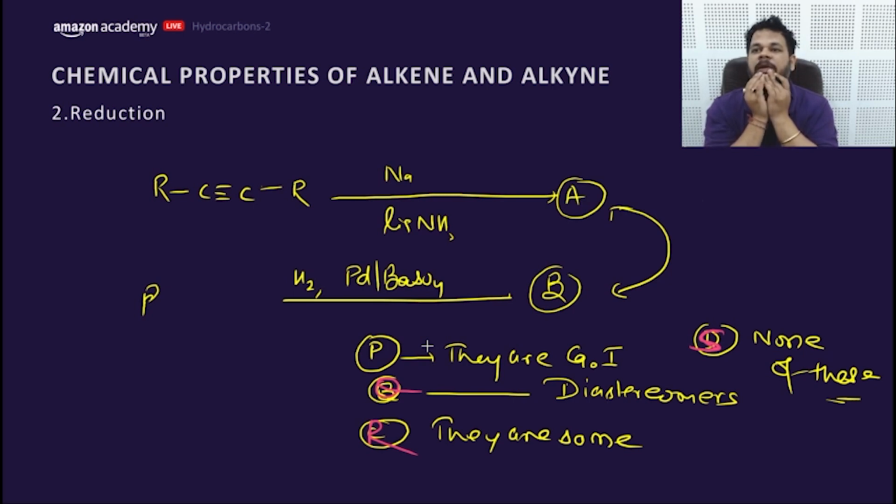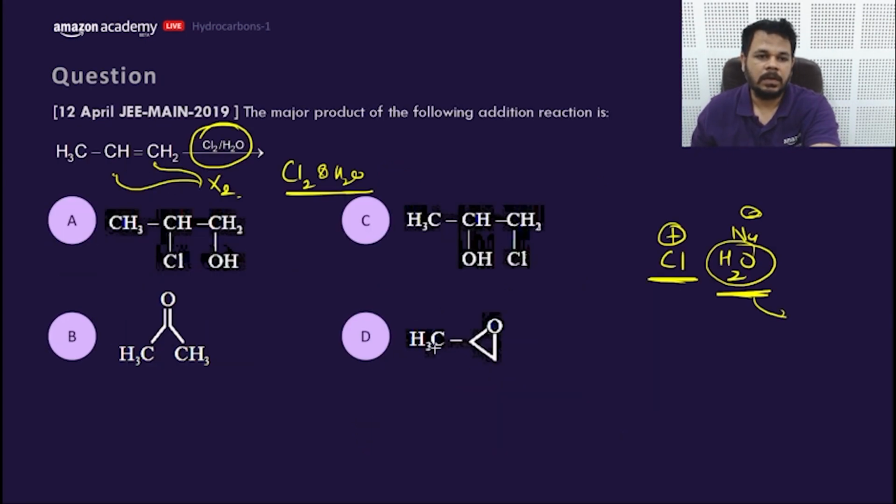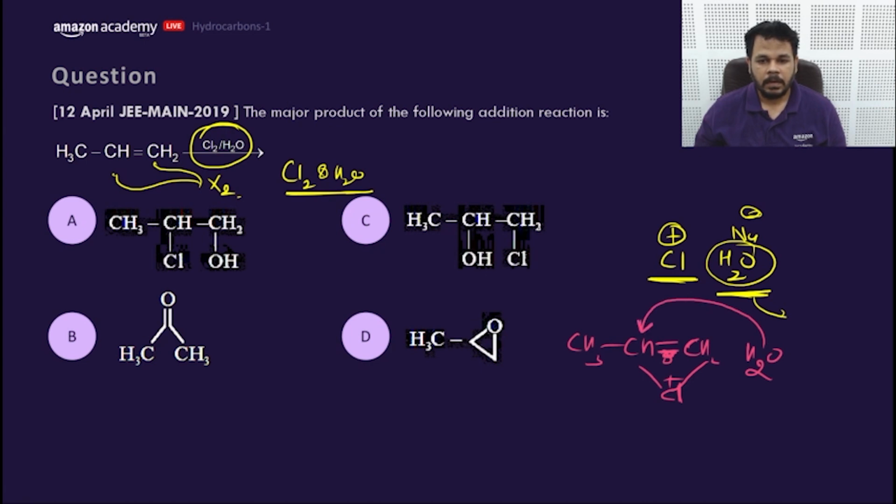What happened, my dear friend? The last answer. This one. Okay. Firstly, this will form a non-classical carbocation, and now water will attack on the carbon which has more partial positive charge to get stabilized.